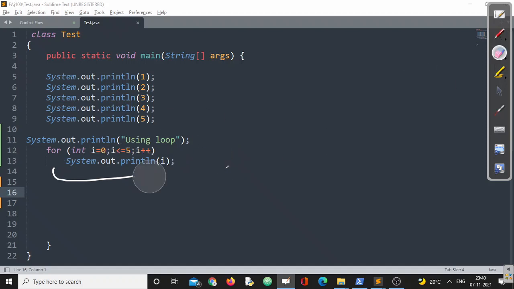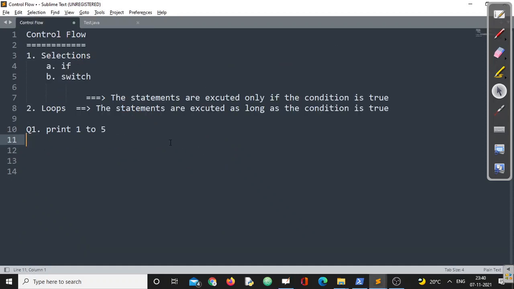So the basic way to define a loop is that a loop is basically a statement which helps us to execute one or more than one statement, maybe a block of statements, for a specific period of time until the condition is false, or till the condition holds good. So whatever way you can define it, right?